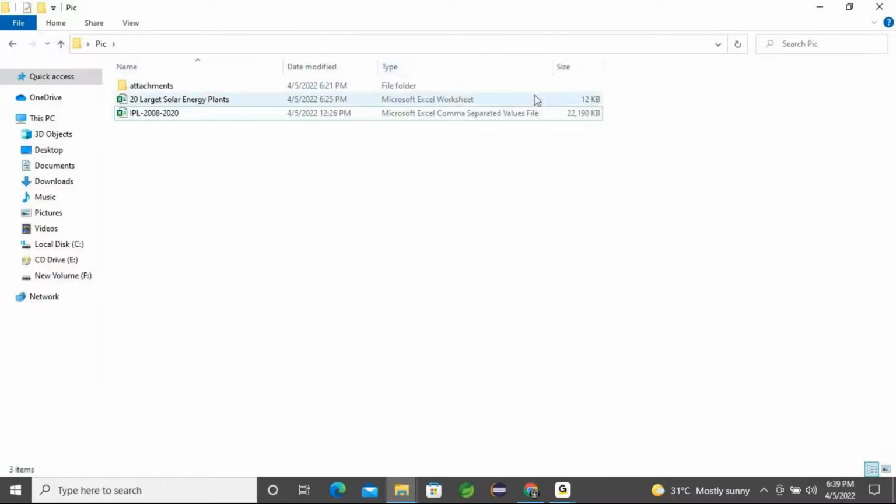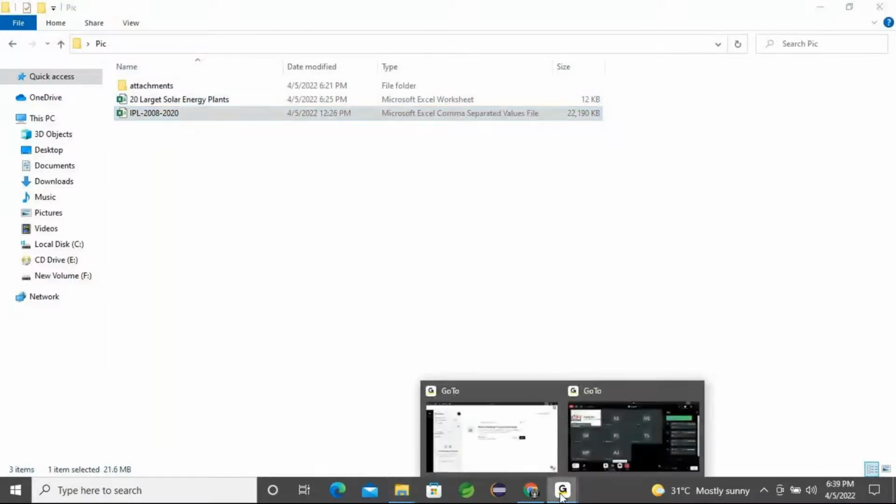The IPL match data is in CSV file format, and the 20 largest solar energy plants is in Microsoft Excel worksheet format. Now I will try to share these two data files.